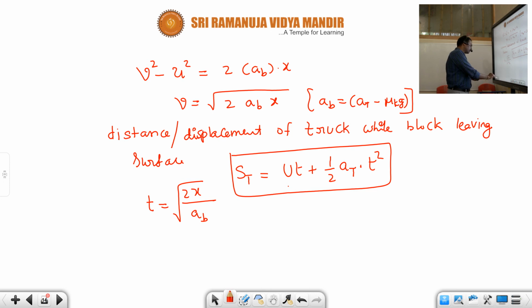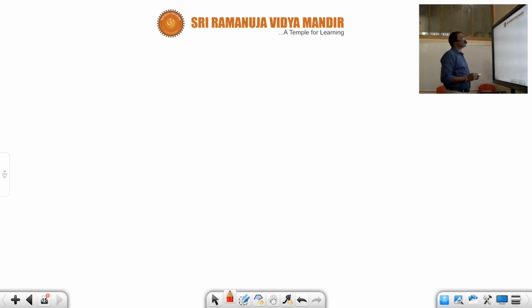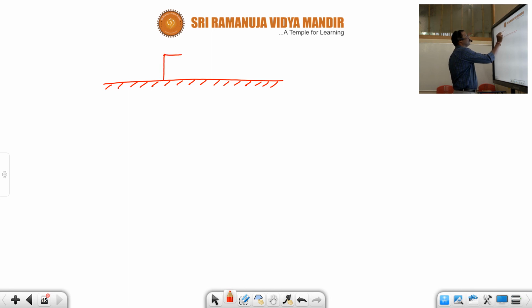And coming to another situation. This is a horizontal rough surface, a table. On a rough horizontal table, a block is given here. This is the block.